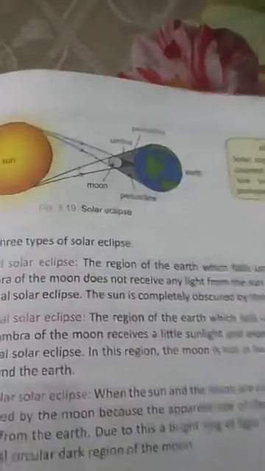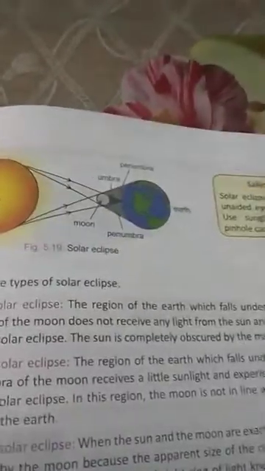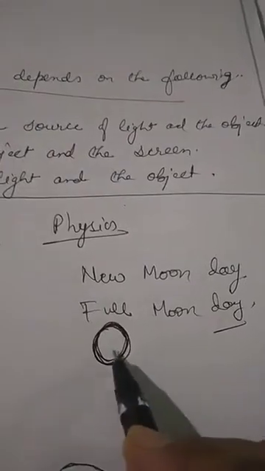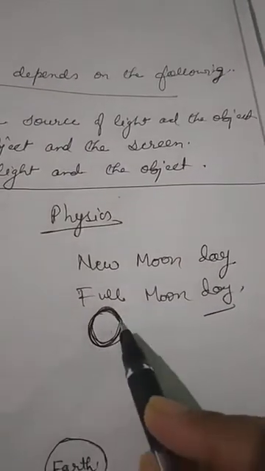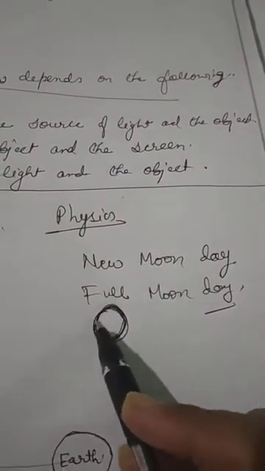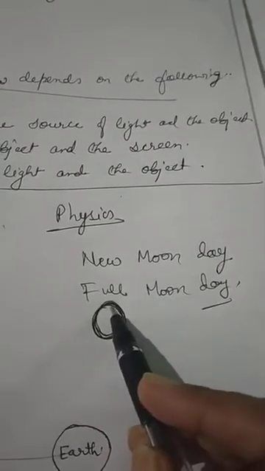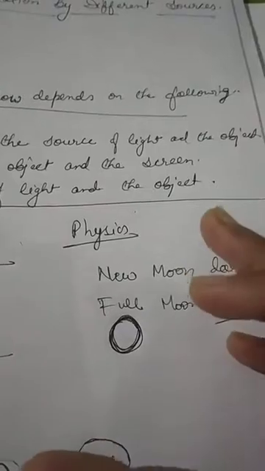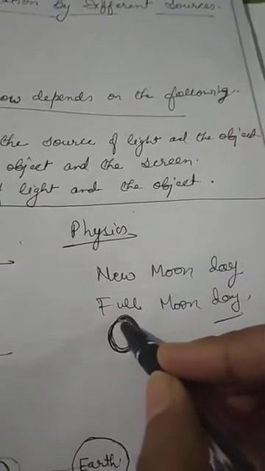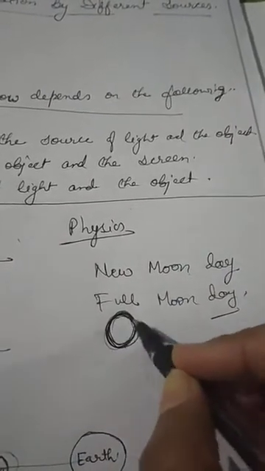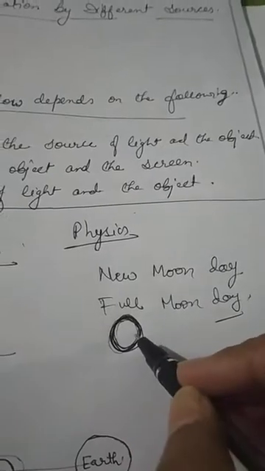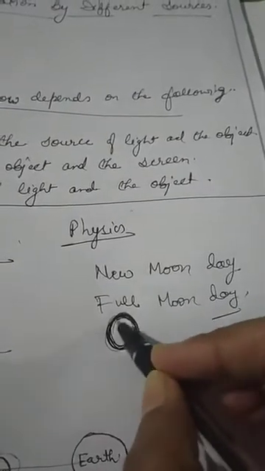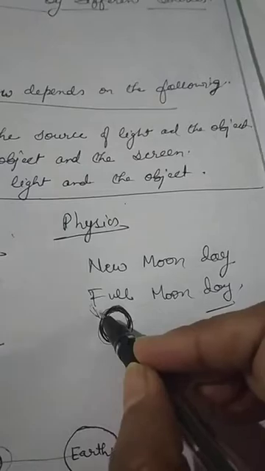But solar eclipse occurs only on a new moon day. Now what is new moon day and what is full moon day? Understand it. So students, have you seen sometimes in the sky at night time the moonlight is so bright and you see the full moon, completely full moon, and it looks so bright? Okay, that is called full moon day.